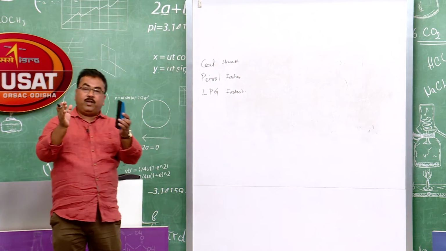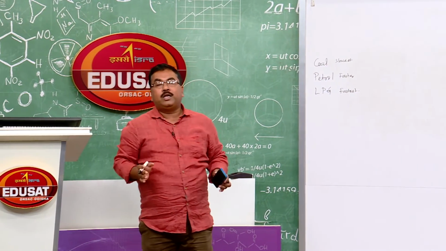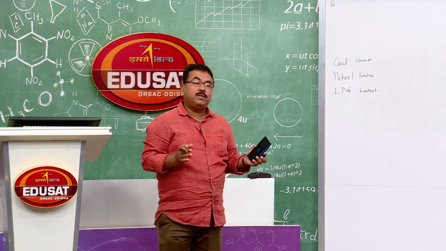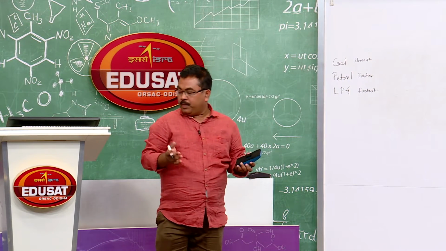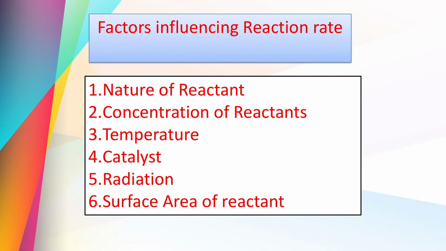So, if a strong bond in the reactant is going to be broken, naturally the rate of reaction is going to be less. That means the reaction will be slower. So, next is the concentration of reactants. Here I have shown you that the nature of chemical bonds involved, that is the making and breaking of bonds, decides the rate of reaction.